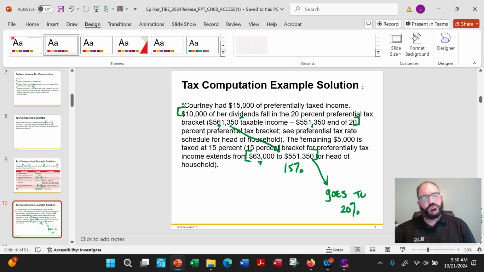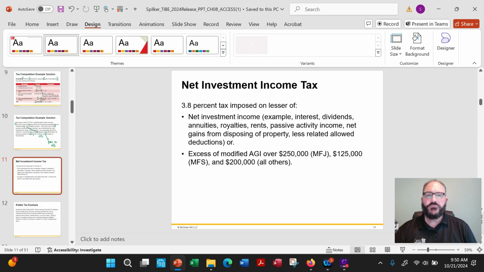This is one of those parts where I generally have a big disagreement. There's a world of difference between people making this different amount of money here. Okay, there's no way this should be the same. I don't know what they should be, but they should not be the same. Somebody making $551,000 versus somebody making $63,000. That's like what, 9 times the amount? Yeah, about 9 times the amount. Anyway, that's tax. Sometimes it's not fair, but okay.